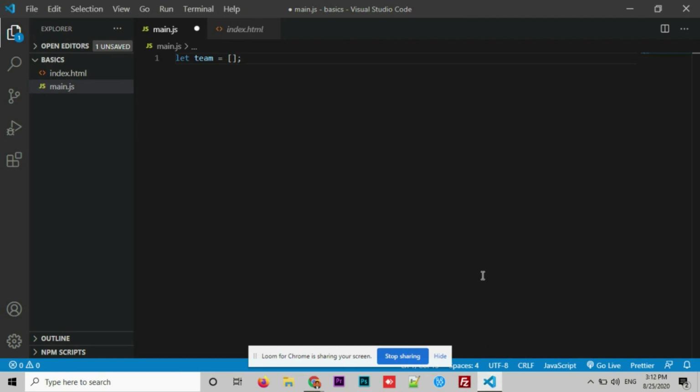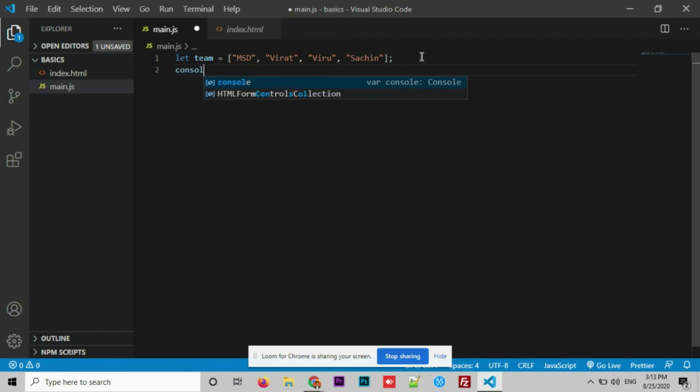In order to add elements, you can simply start writing the data. MSD, you need to separate multiple elements using commas inside the array. I have created an empty array with the name team and I just added elements to it. Now after creating this array, if you want to access the elements, how can we do that? Let's test. First, let's log this array and see how the output will be.